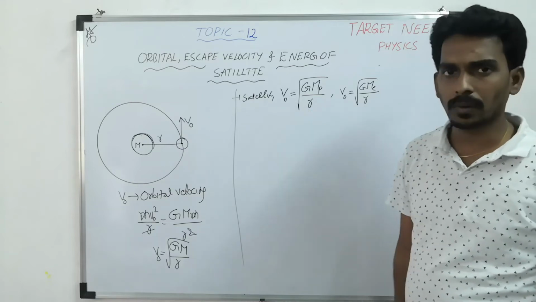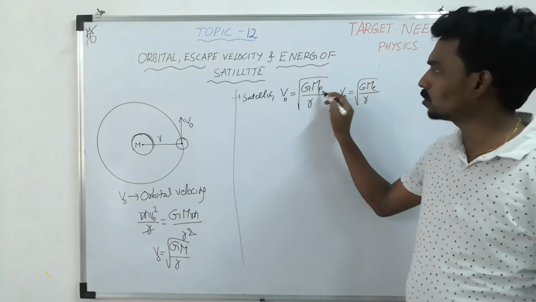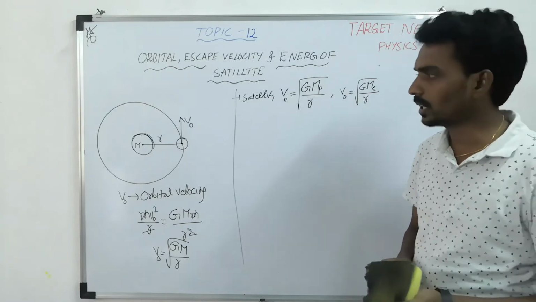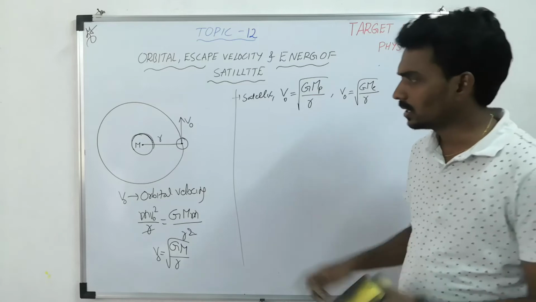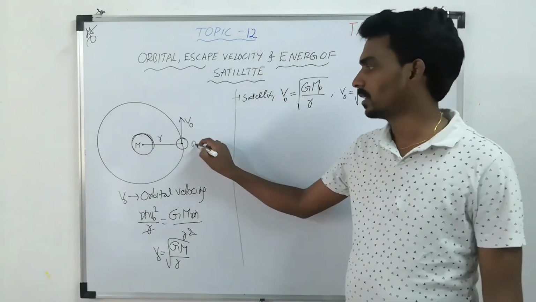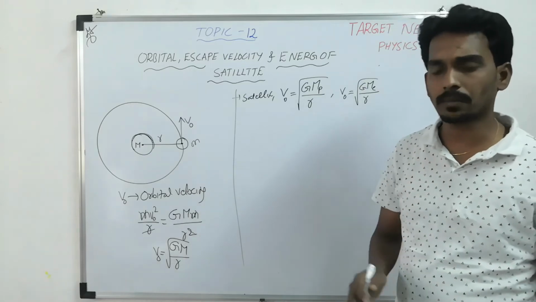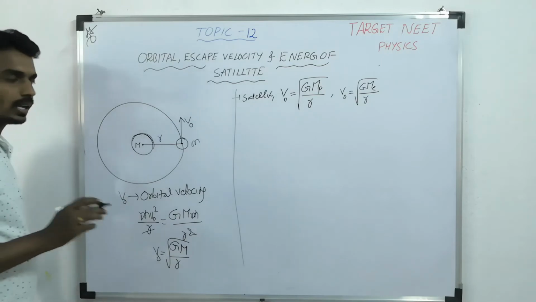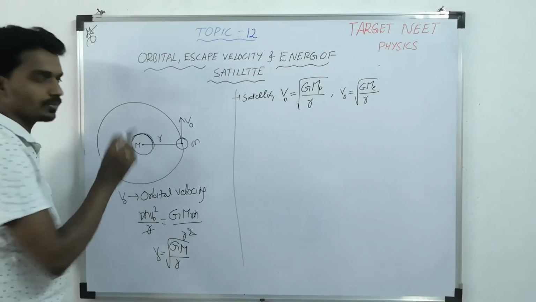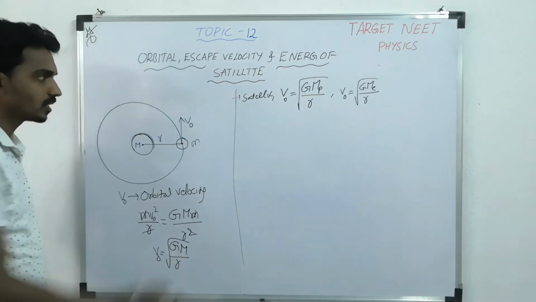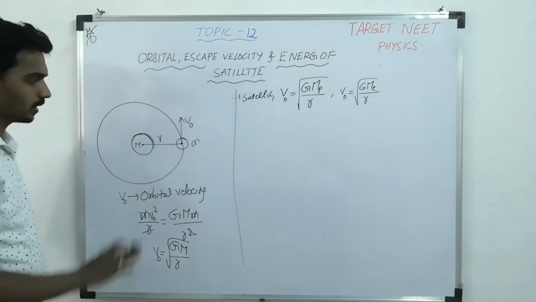Similarly, if you consider the planetary motion, whose mass will come here? Sun mass. So one thing I would like to conclude here: the one which is revolving, that mass is not important. The orbital velocity depends upon the one about which it is revolving. Like in case of planet, mass of Sun. In case of satellite, mass of planet.